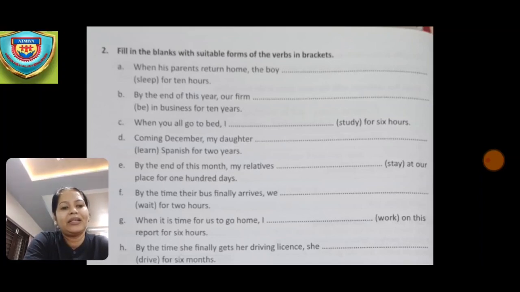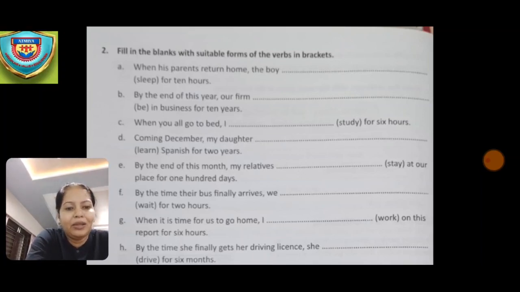Now the next one they have given is, by the end of this year, our firm dash be in business for 10 years. So by the end of this year, our firm will have been in business for 10 years. I'll repeat the answer again. By the end of this year, our firm will have been in business for 10 years.